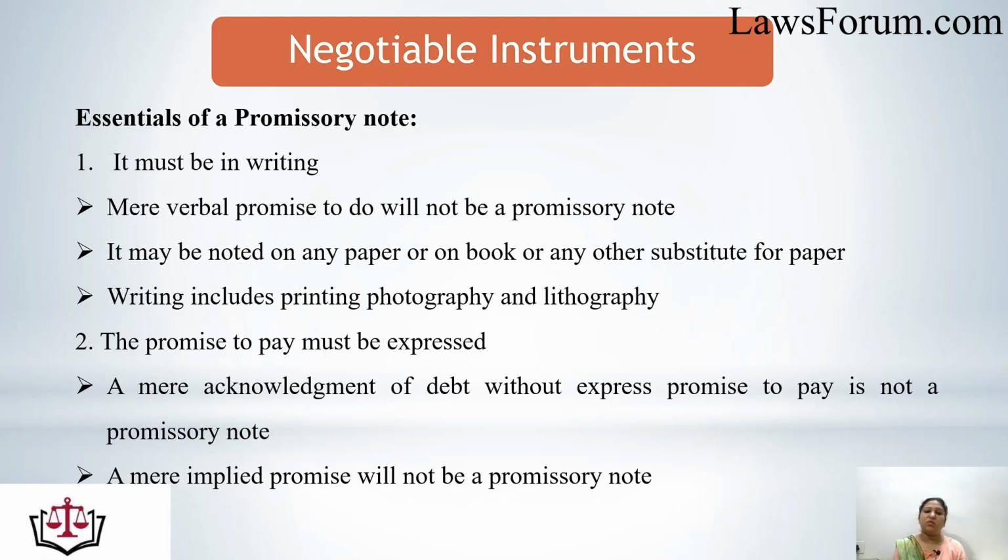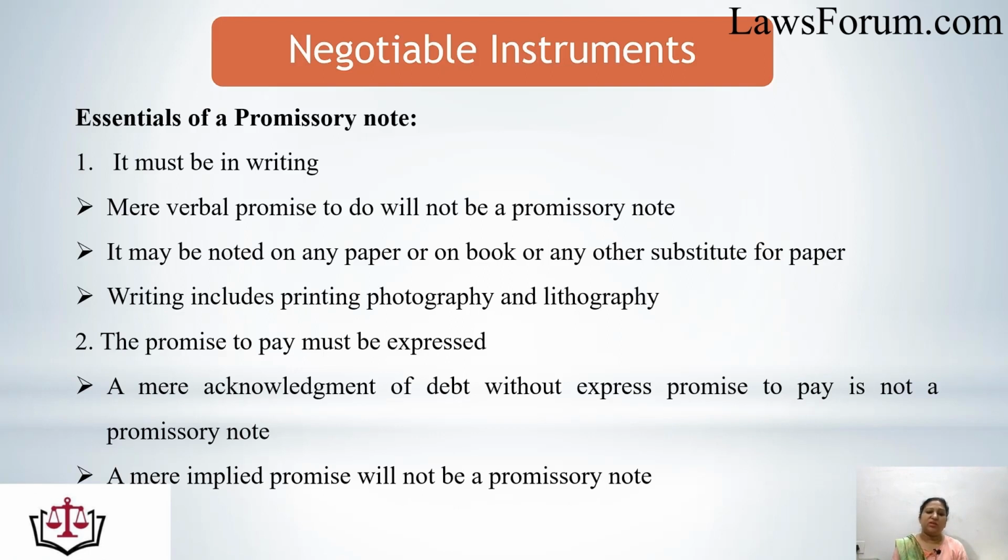That means in the absence of writing, it would not be a valid promissory note. It may be noted on any paper or on a book or any substitute for paper. That means there is no set paper type on which it is to be written. It may be on a book, it may be on paper, or any substitute for paper. Substitute for paper includes any kind of printing, any kind of photography, or lithography.